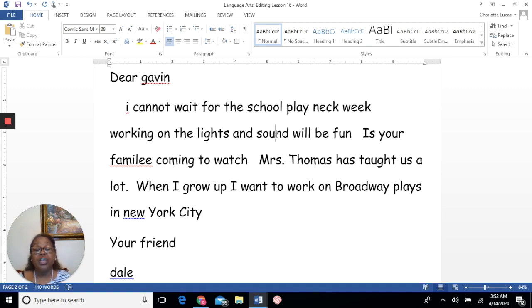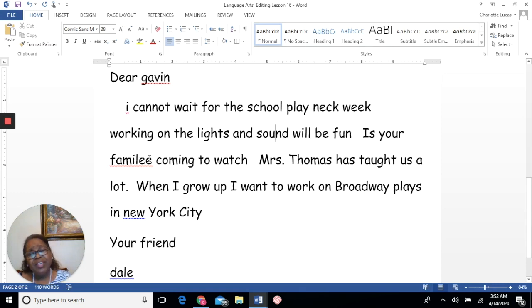But here we're going to take out the W and put in a U, and we did it right because those squiggly lines are gone. That means we've spelled it correctly. We're using the Word document to show us where our misspelled words are. That's going to make life wonderful. All right, this word is family, and family is a word.